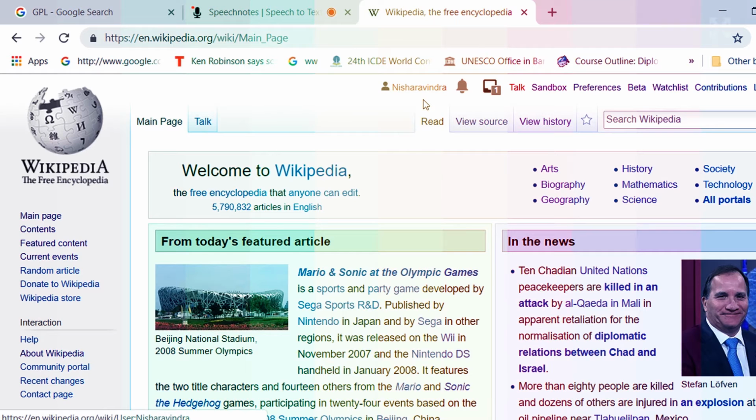Then you can see another red link. This is a talk page. This is the talk page of Nisha Ravindra, my user. I am the user, so this is my talk page. Anybody on Wikipedia who wants to talk to me as an academician, if I'm an expert, or wants me to contribute to a certain article or any other thing they want to talk to me about, must click on this page using their account and talk to me on this.